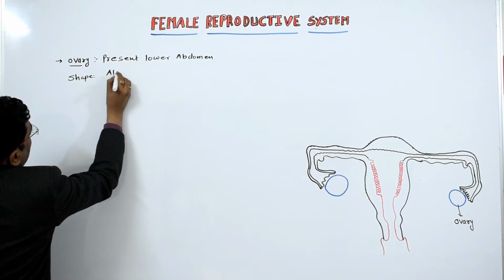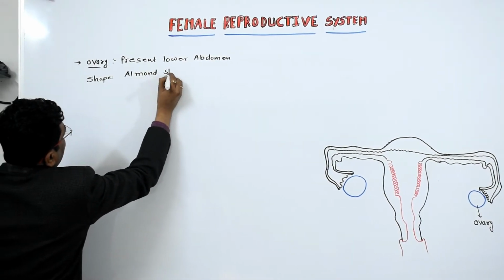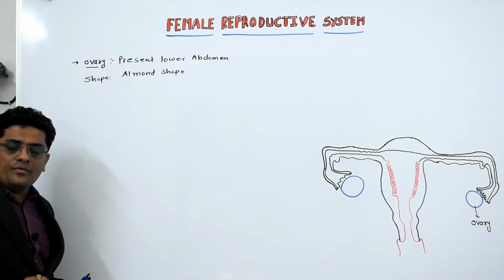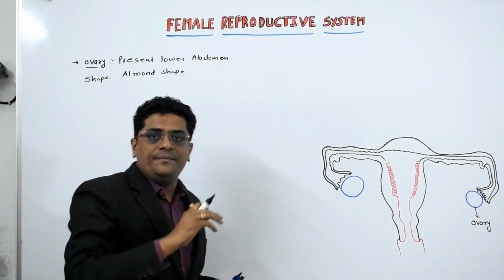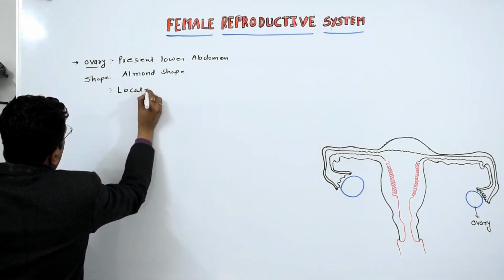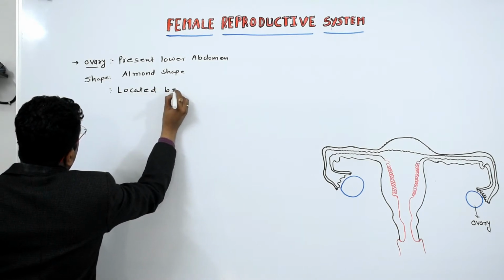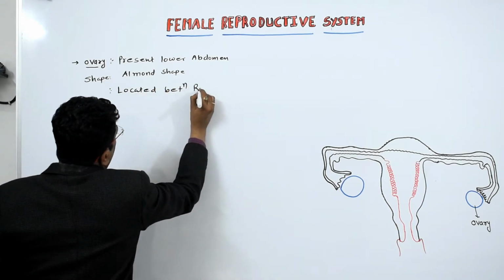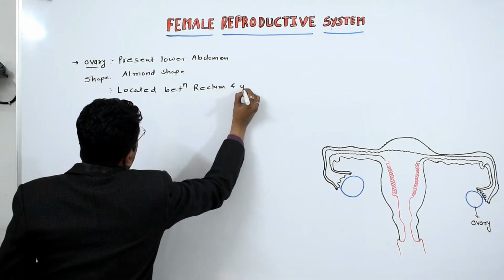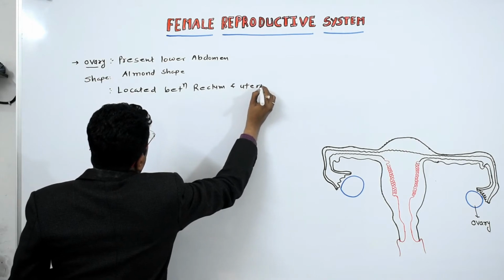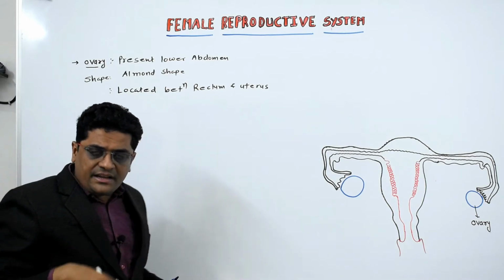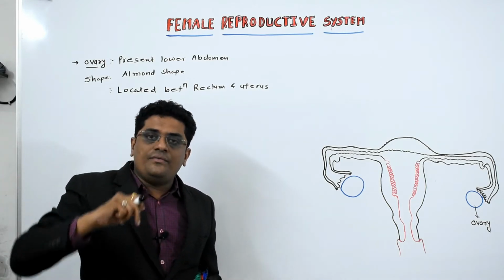Exactly, the ovary is located between the rectum and the uterus.